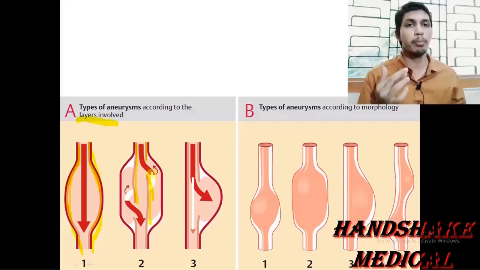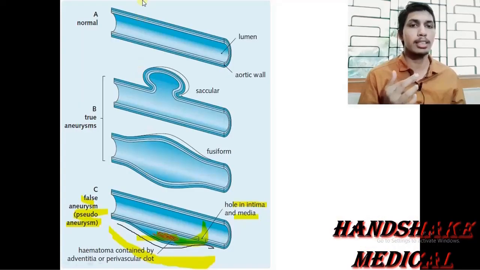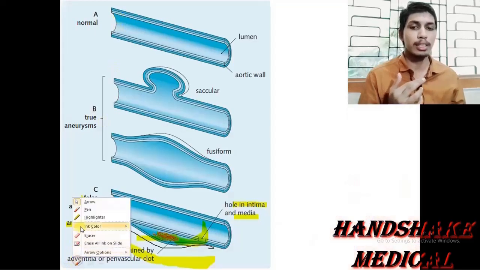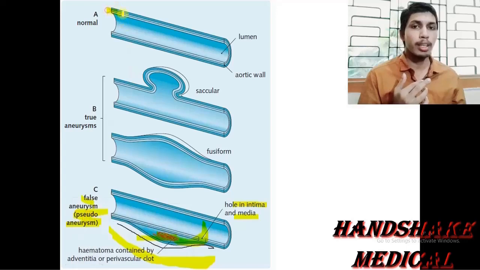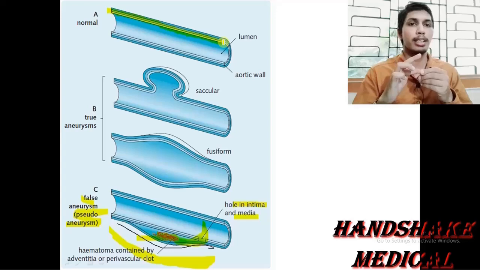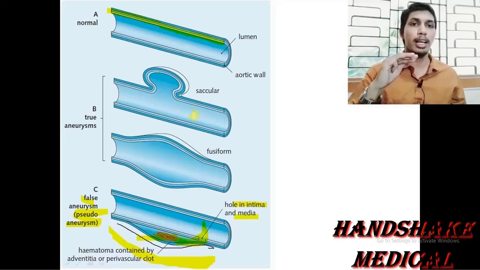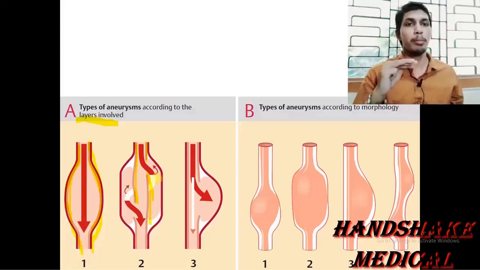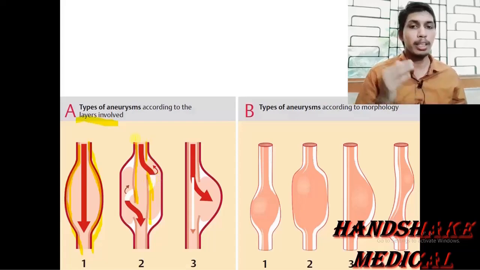Normally, I have discussed that all the three vessel walls are totally one above the other. There lies the innermost intima, over which lies the media, and over the media there lies the tunica adventitia. There is no separation, there is no space present. But what would happen in the case of the dissecting aneurysm?